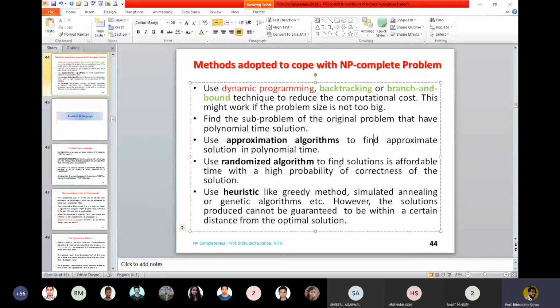Yes, please. Can anybody name any optimization problem which is solved using the divide and conquer technique? What is the divide and conquer technique? Am I audible? Merge sort. Merge sort is an example.